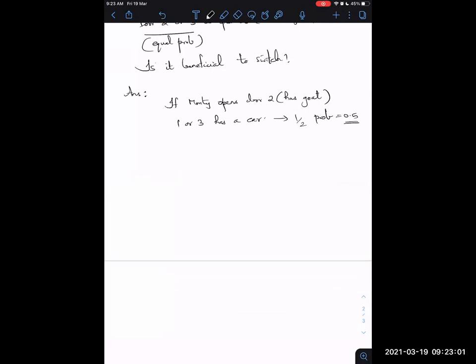So to proceed, this line of reasoning has an issue. Can someone tell me what the issue is? The argument only takes into account that door 2 has a goat, but there is something crucial that I have missed here. Can someone point out what I've missed? Or I will come back to this question. Please do think about it because I don't want to spend more time here.